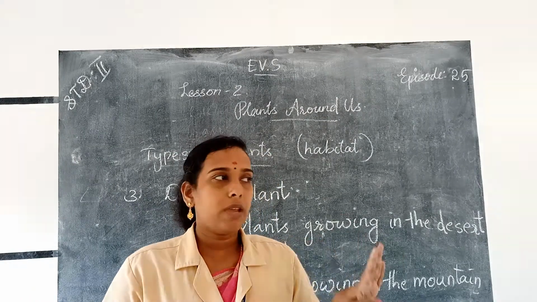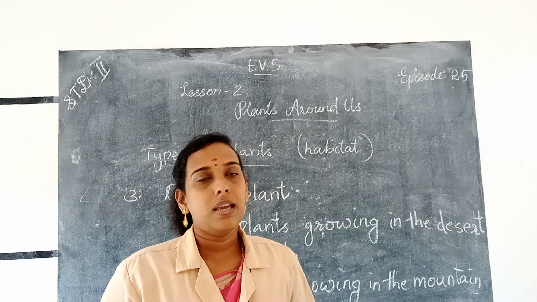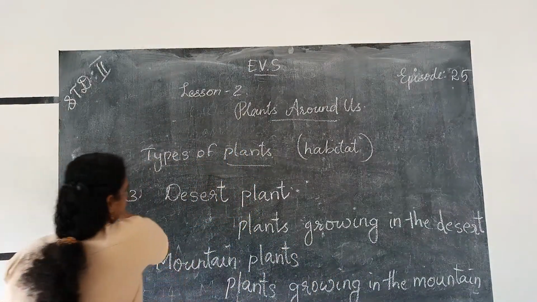So these are the main four groups according to the habitat. Okay.